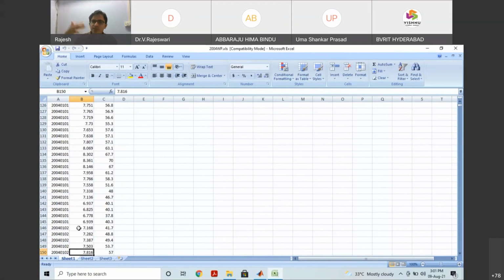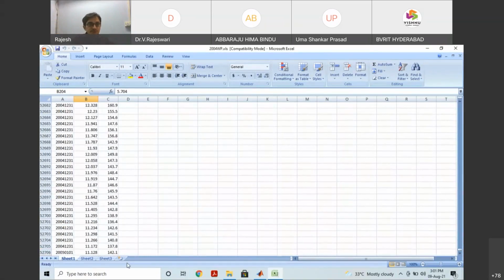So like that, the anemometer. How to collect that data: the anemometer will be there, sensors will be there, everything will be noted down automatically. The technology might be there. That's US related data. So what I want to tell you is that they have taken 52,706 samples for 1 year, complete. If you go to the end, 12th month 31st, means December 31st. Starting from January 1st to December 31st, all these samples, almost 52,000 samples.